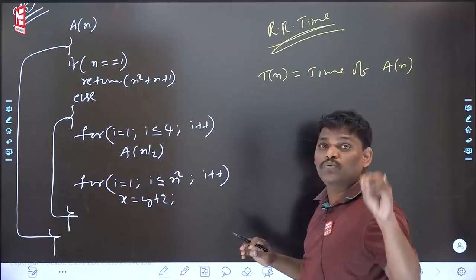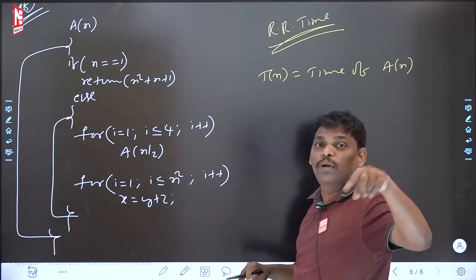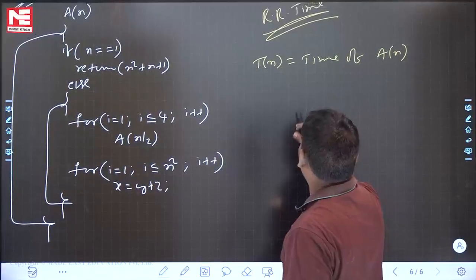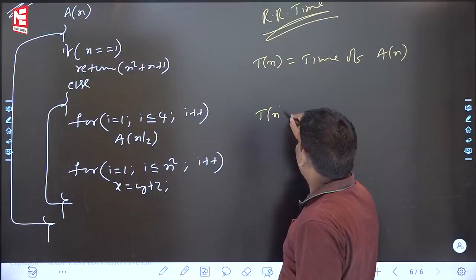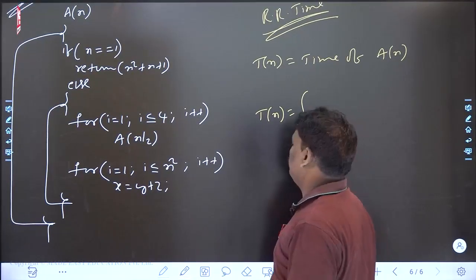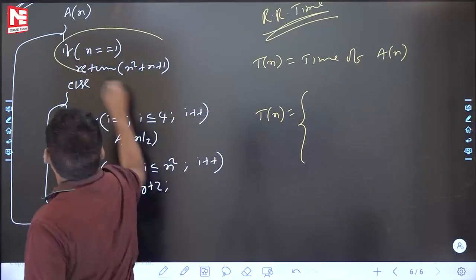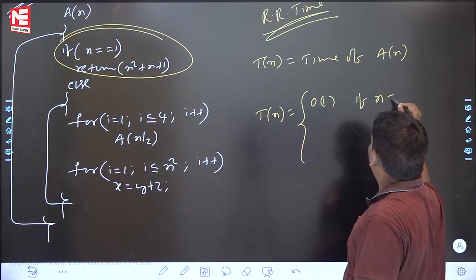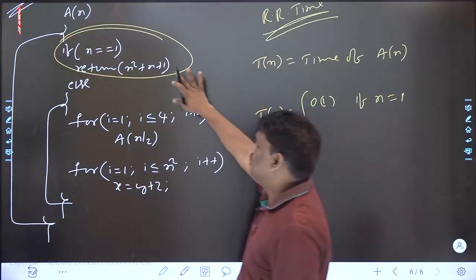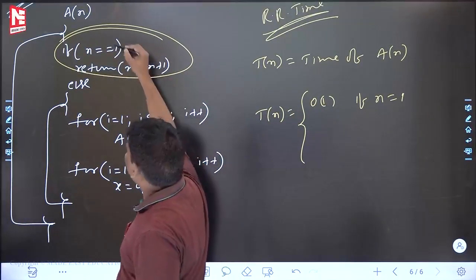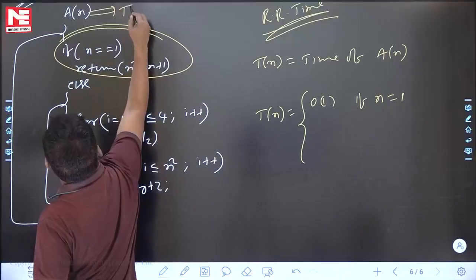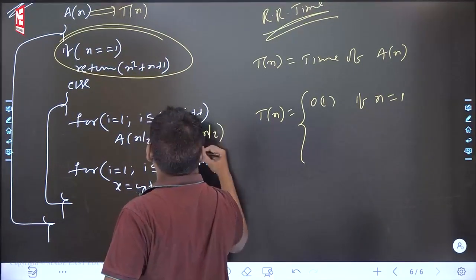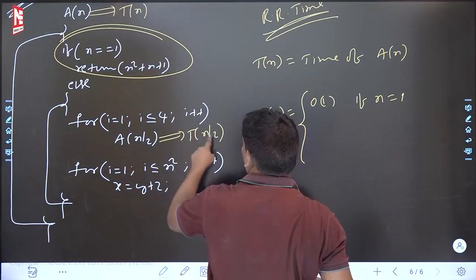In this problem, you may make a small mistake. Please be careful here. That is the reason I am giving this problem. If n is equal to 1, that is okay, normal, constant time. A(n) will take how much time? T(n). That is fine. A(n/2) will take how much time? T(n/2). That is also okay.